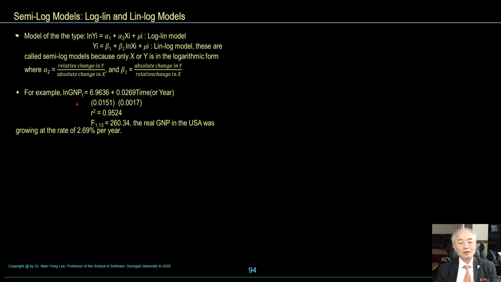For example, natural log GNP is 6.9639 plus 0.0269 times over here. R square is 0.95%.